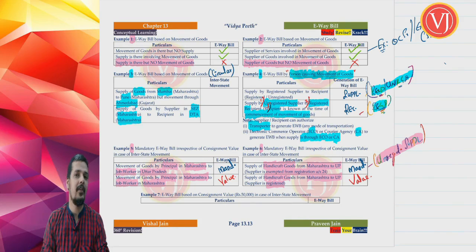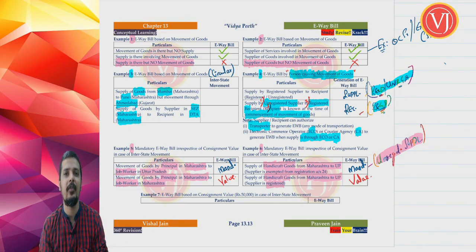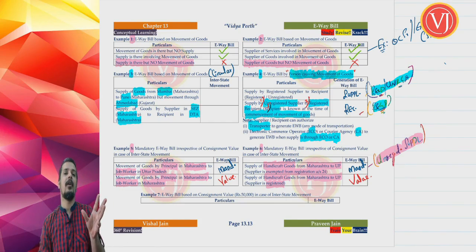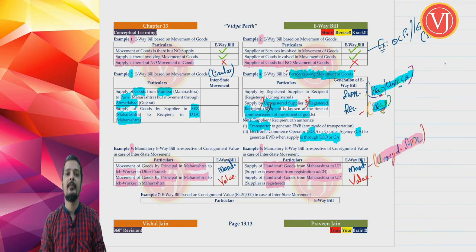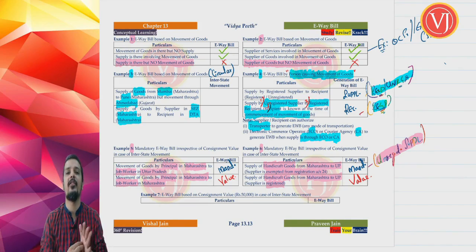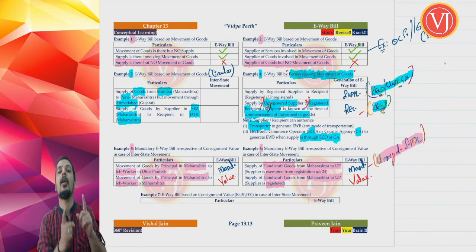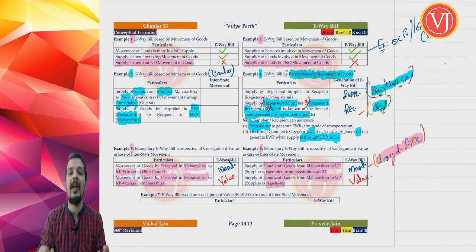Now example number 6 was very peculiar, and that is only for handicraft goods. If you are talking about a supplier of handicraft goods, obviously from one state to another state, where you have to get compulsory registration under section 24, but you got a relaxation under section 23, which means that you are an unregistered supplier. So supply of handicraft goods from Maharashtra to Uttar Pradesh, where you are asked to take mandatory registration, but suddenly you got a relaxation.